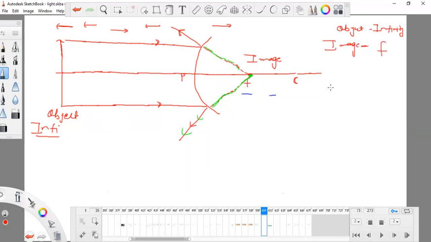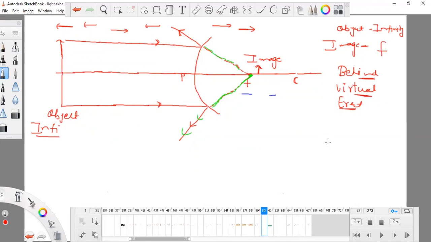It is forming behind the mirror. Definitely this side is behind, and that's why it is virtual. Remember one thing: anything which is forming behind the mirror should be erect. This is a rule. Anything forming behind the mirror is virtual and erect. Don't forget this.